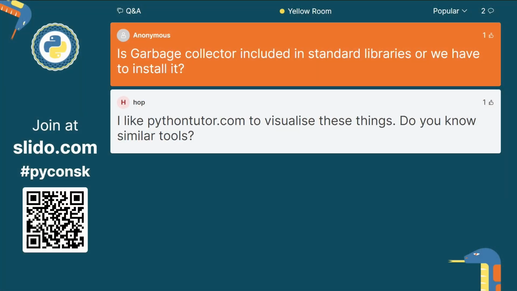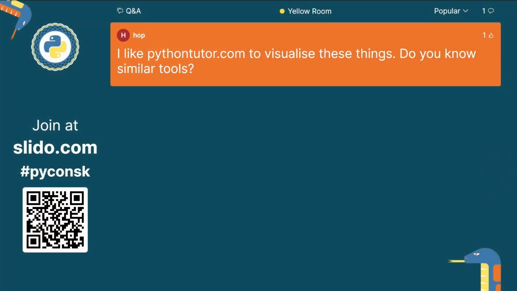Is the garbage collector included in the standard library, or do we have to install it? In CPython, it is included in the standard library. I think it is part of the Python reference, the Python standards. So in theory, all implementations should include it, but I'm not sure if that's actually true. Not every implementation of Python follows the standards. But no, CPython, which almost everybody will be using almost all of the time, has it included. No installation required. That's vanilla Python.